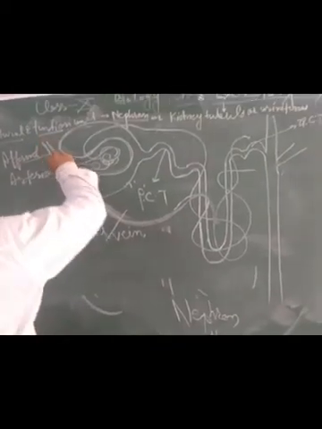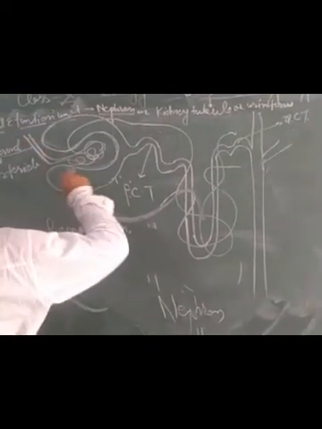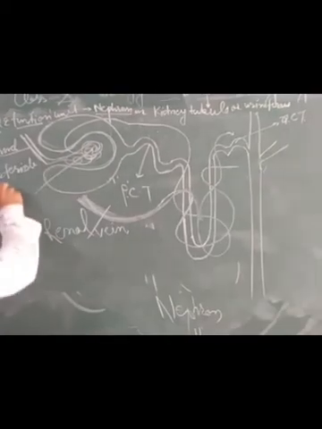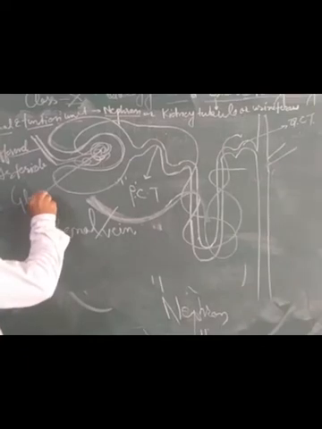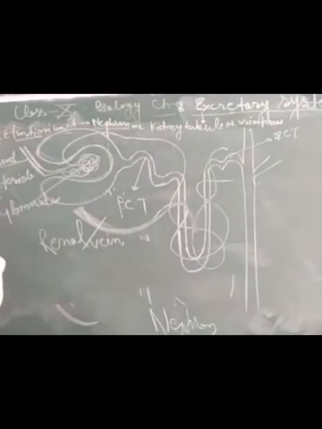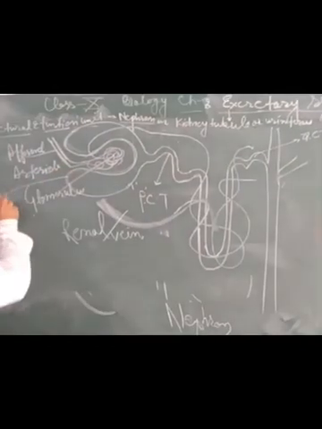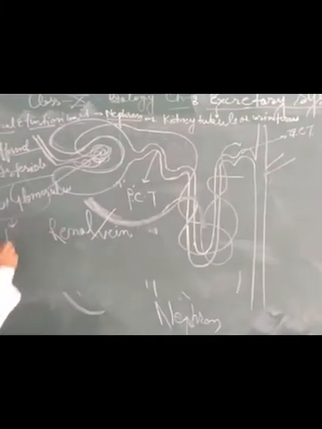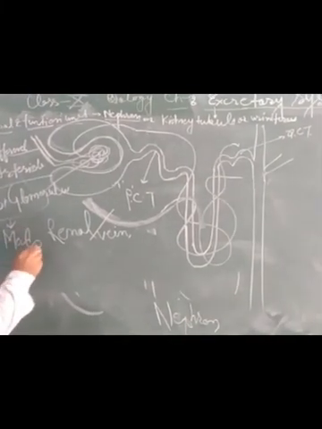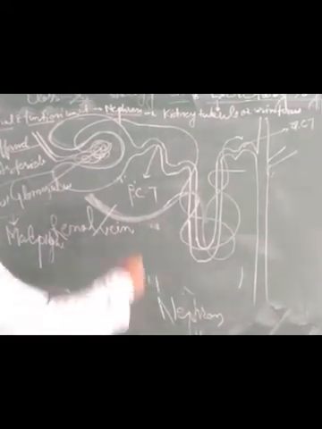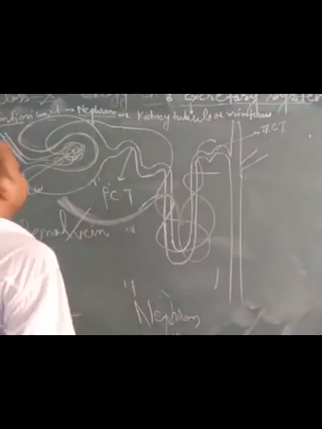An afferent arteriole arises from arteries, comes into the Bowman's capsule and forms a tuft of capillaries that is called the glomerulus. Now the structure: glomerulus and Bowman's capsule. This one is Bowman's capsule, and the glomerulus and Bowman's capsule collectively are called the Malpighian capsule. And we know that the afferent arteriole supplies blood.